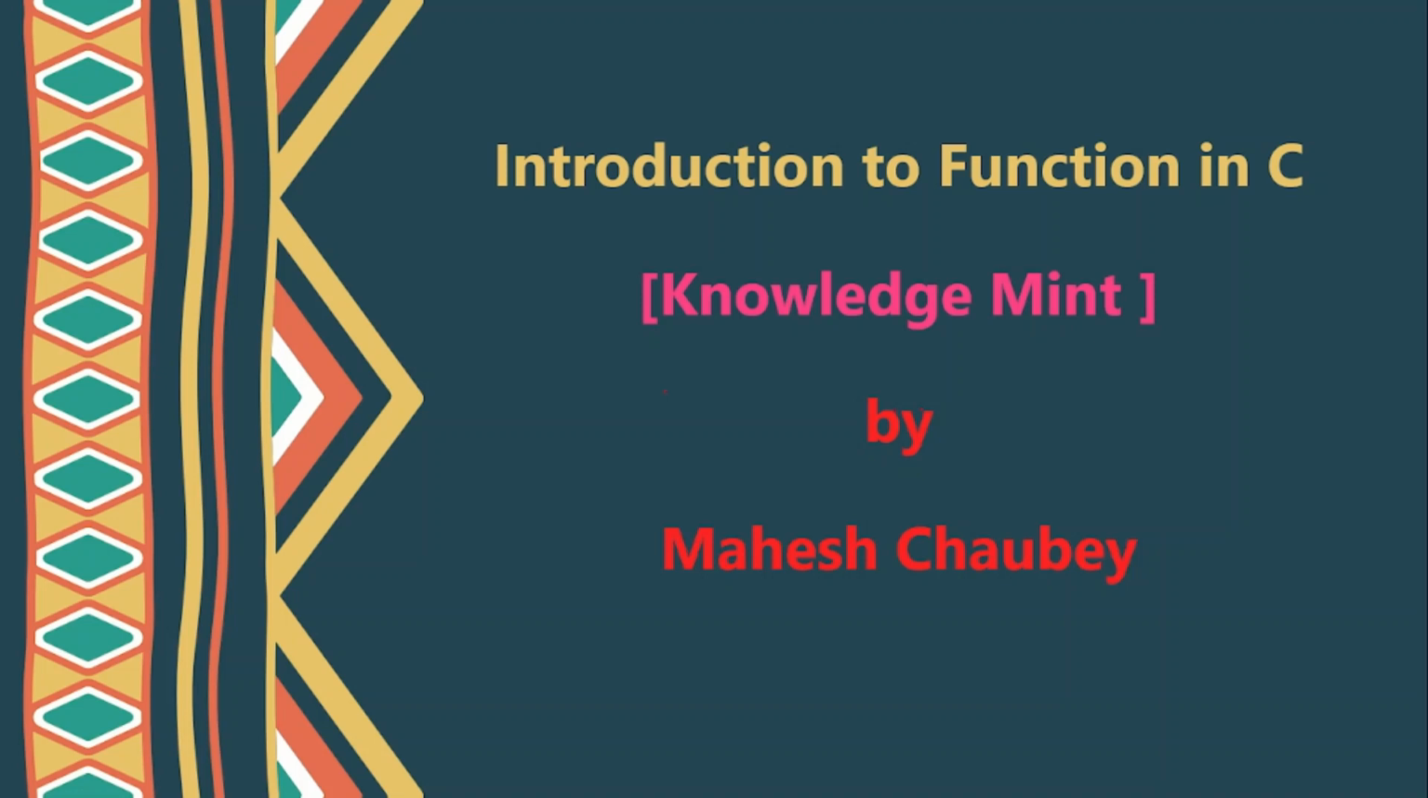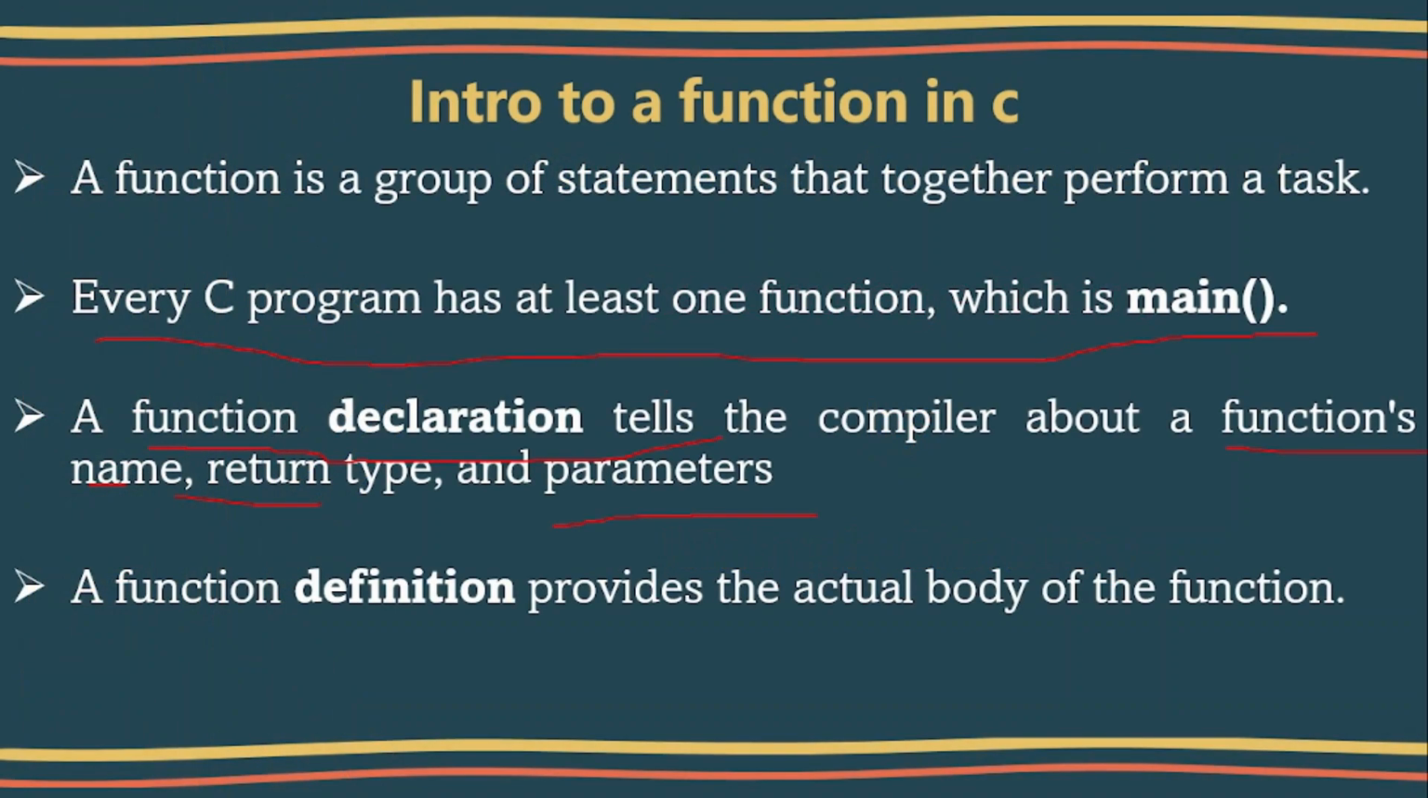When it comes to function, it is basically used for multitasking. A function is nothing but a group of statements that can perform a task together. And every C program has at least one function, which is main. We all know that to write a C program, there has to be a minimum of one function, that is main.